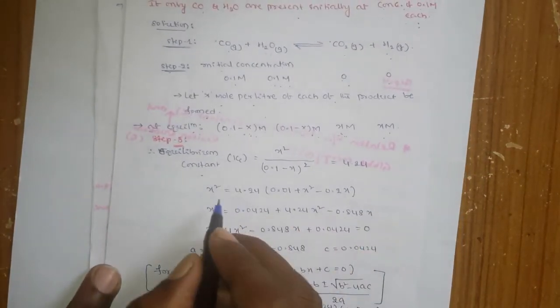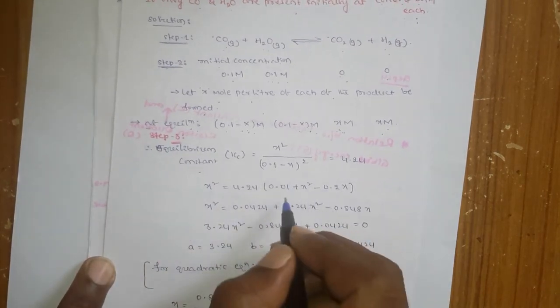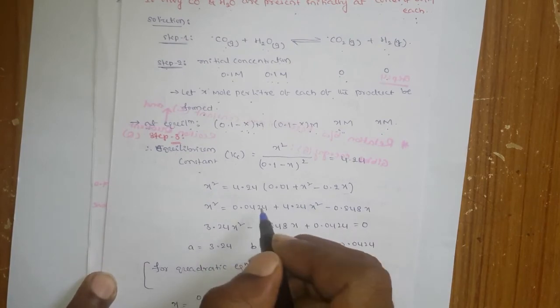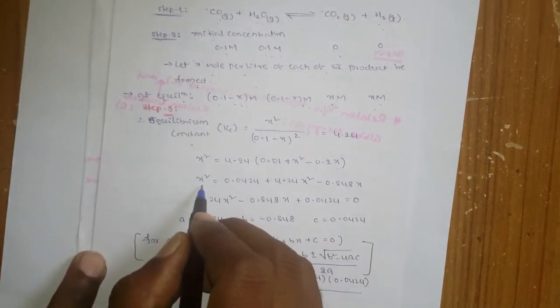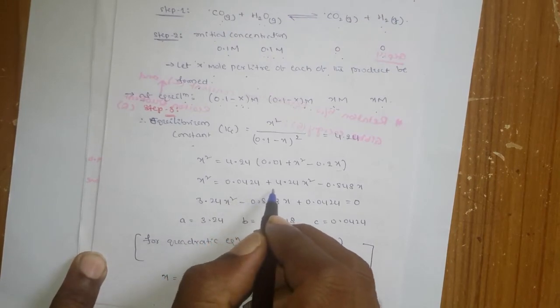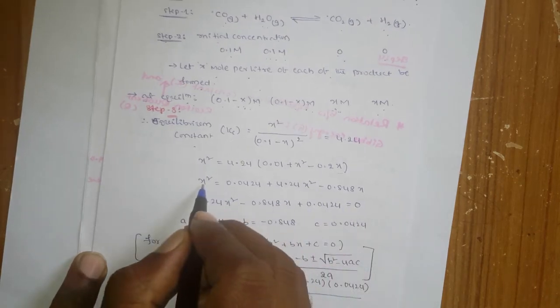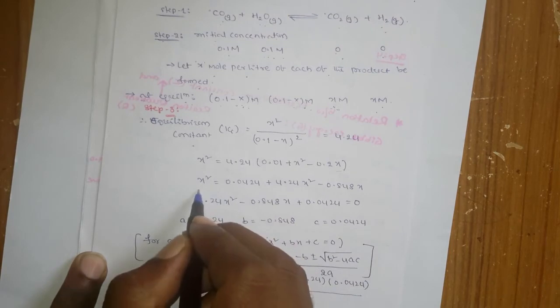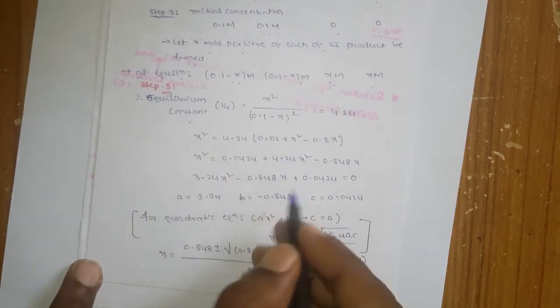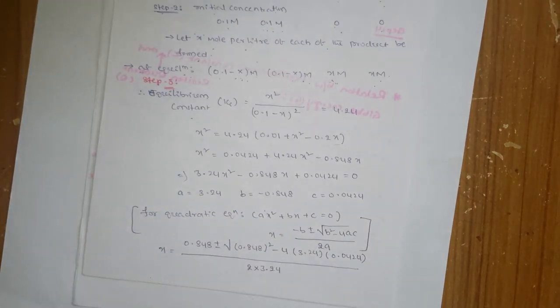Okay, so when you solve it, what can you get? You know that a minus b whole square is equal to a square plus b square minus 2ab, and you are good at mathematics, I know that. So x square is equal to 0.0424 plus 4.24 x square minus 0.848x, and you take this x square to the right side, so that you get an equation like this. How does it look? It is a quadratic equation.